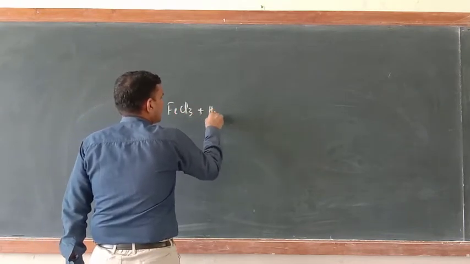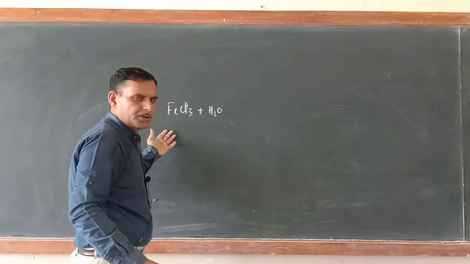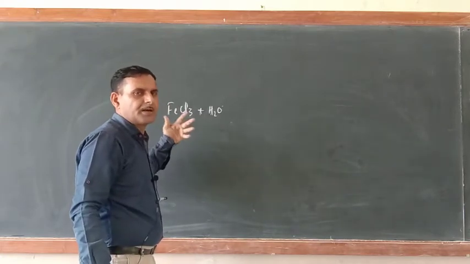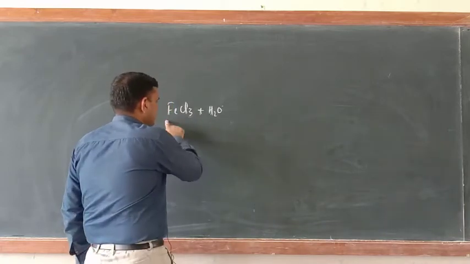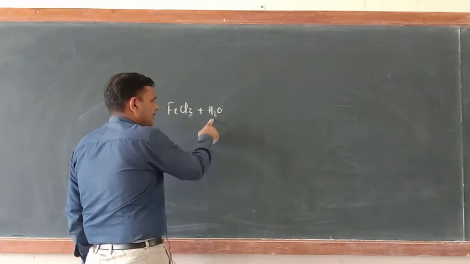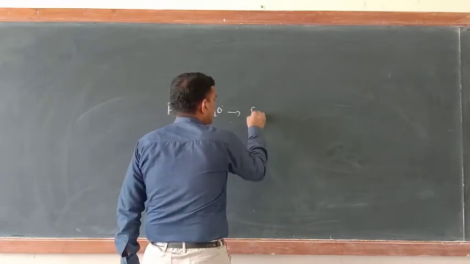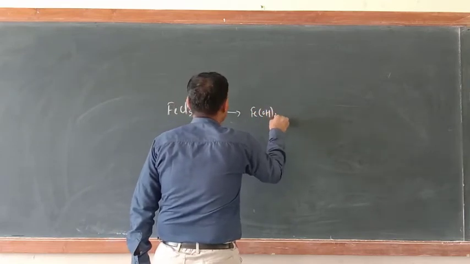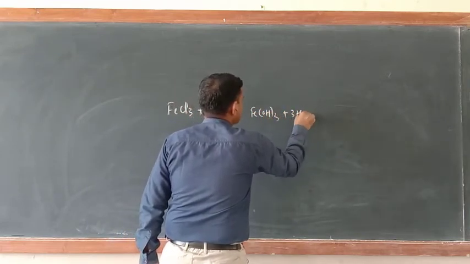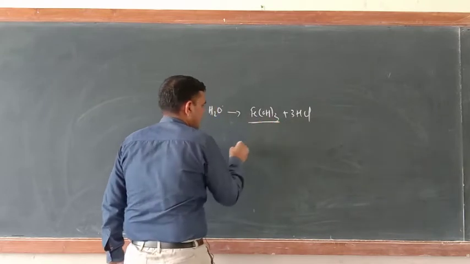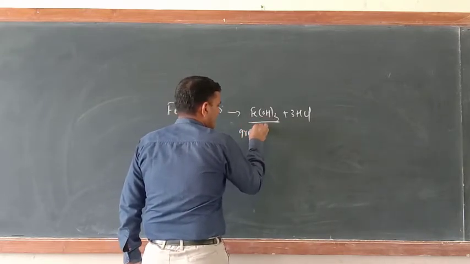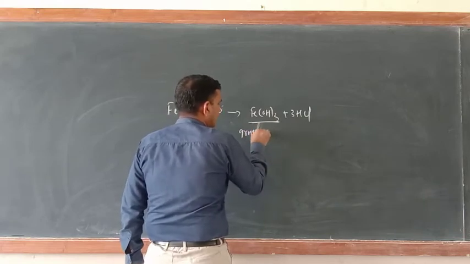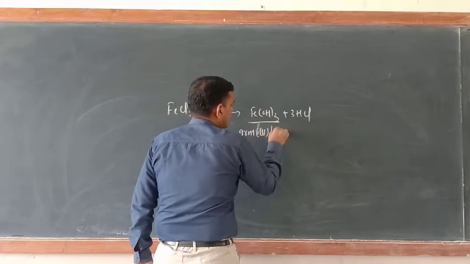You subject it to hydrolysis, and you know that by the hydrolysis process we can make colloidal solution. This is iron chloride. Subject it to hydrolysis. What you will get? Fe(OH)3 plus 3HCl. This is an insoluble substance. What is the name of this one? Iron(III) hydroxide.